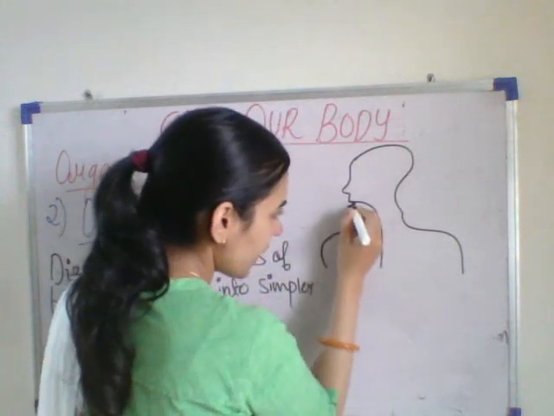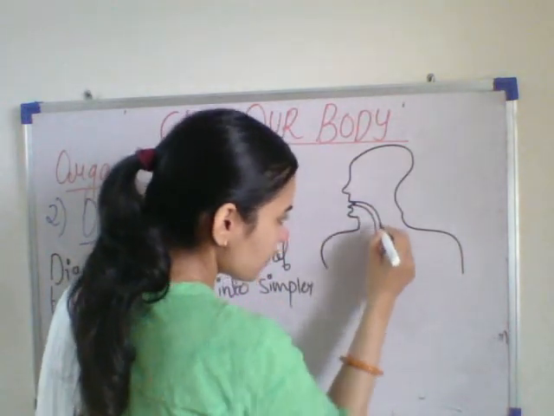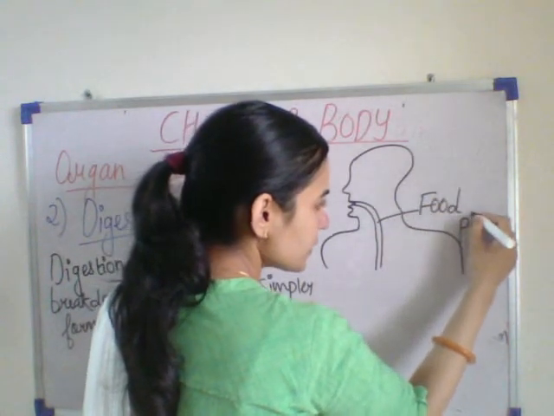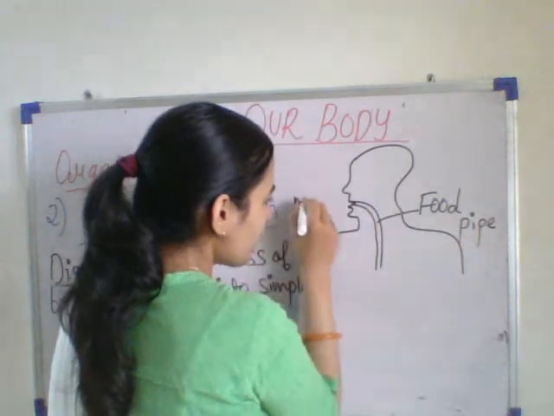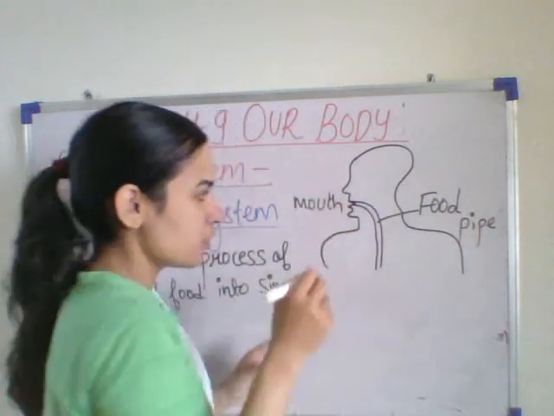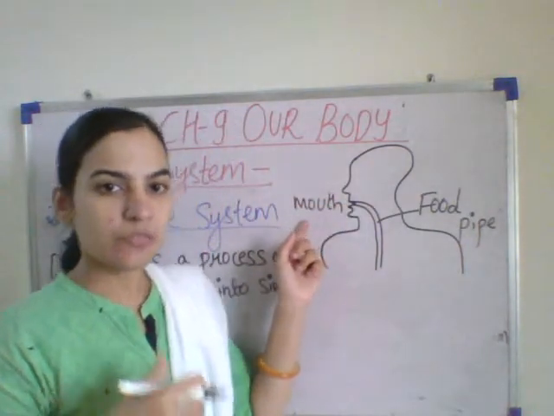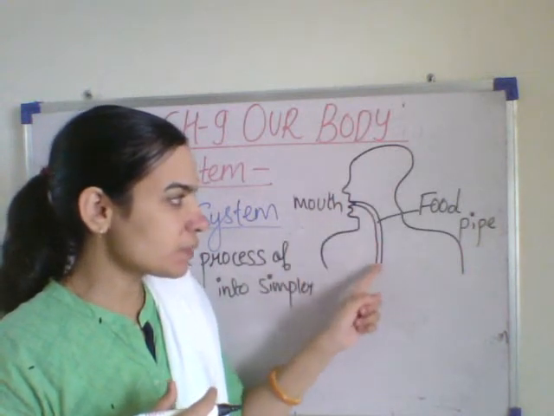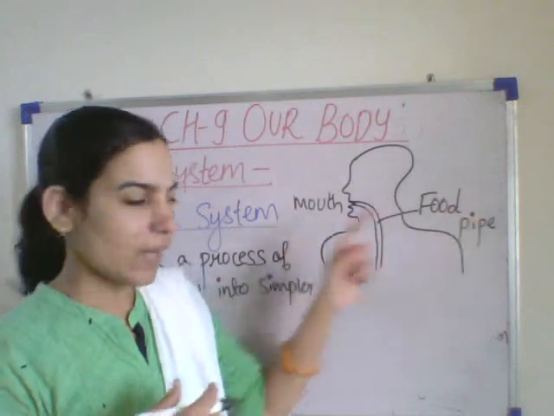There is a pipe-like thing there. This pipe is known as the food pipe. Why is it known as the food pipe? Because from the mouth we eat the food. From the mouth, the food enters into this pipe. So this pipe is known as the food pipe.